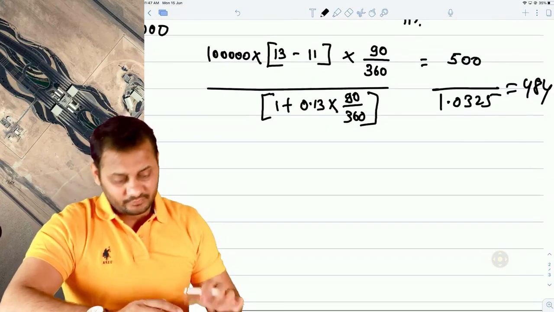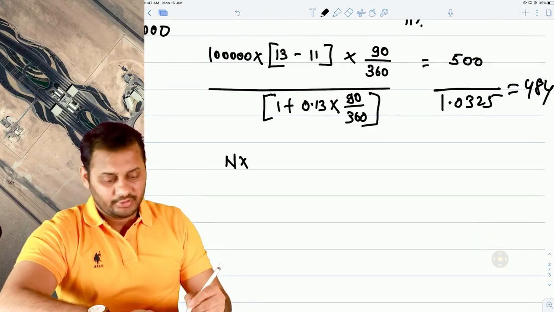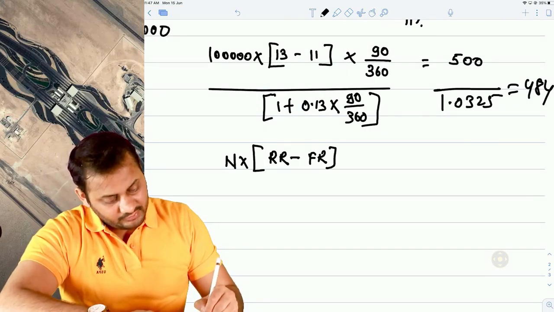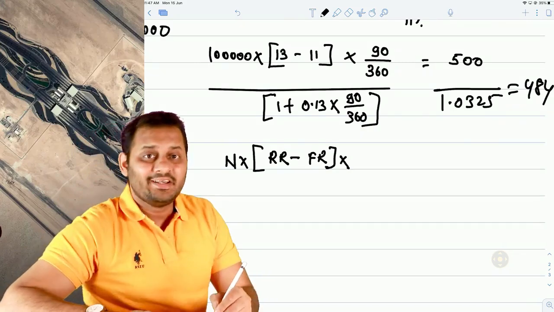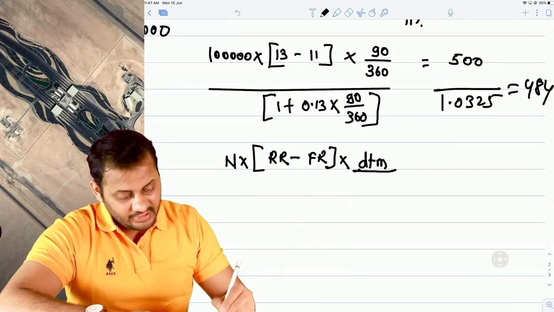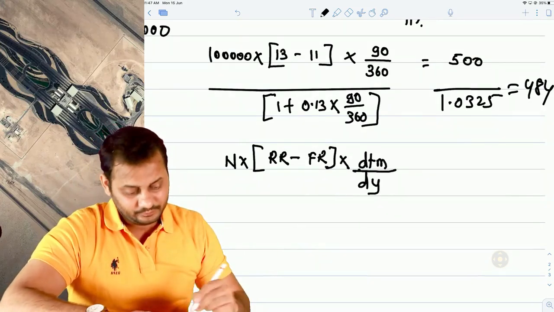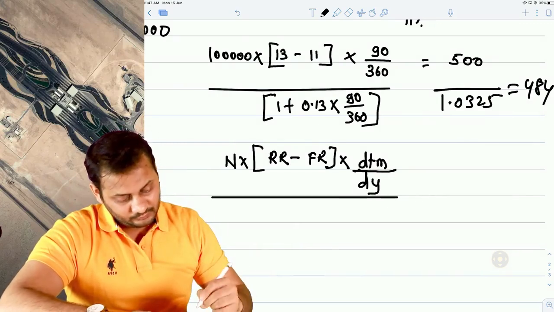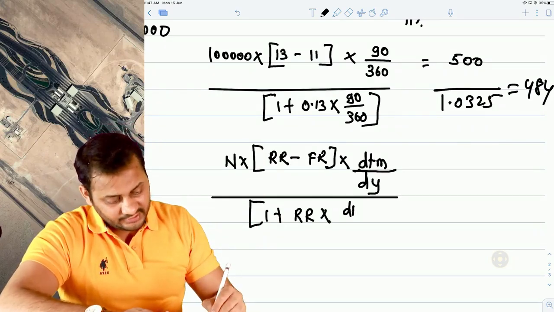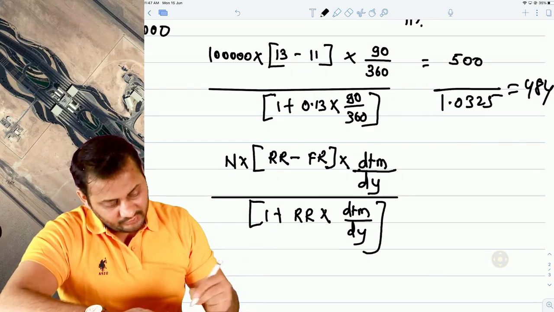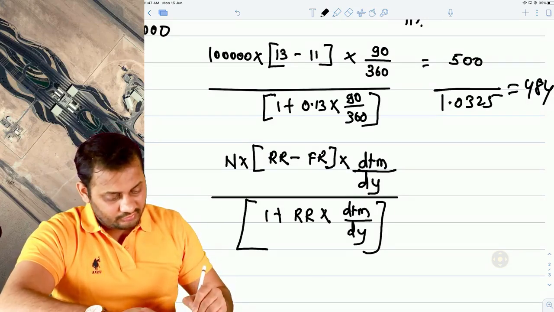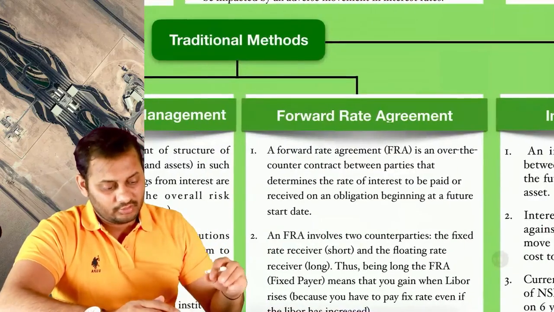But what is the formula? Have a look. 1 lakh, the notional principal amount, into 13%, the reference rate, minus 11%, the forward rate, into 90, the days till maturity. How many days are left till maturity? And days in a year is dy. Then divided by 1 plus reference rate multiplied by days till maturity divided by days in a year. So how difficult is this formula to understand? If you understand the logic, there is no formula that you will have to mug up. Let's have a look here.